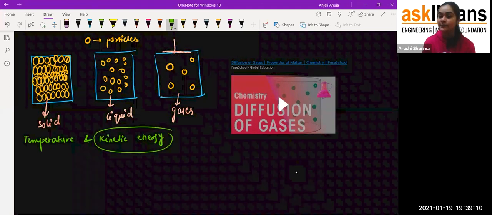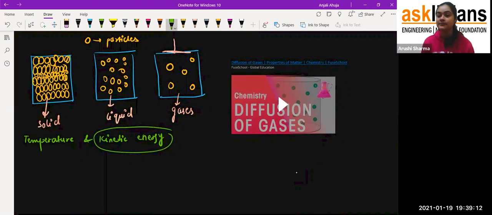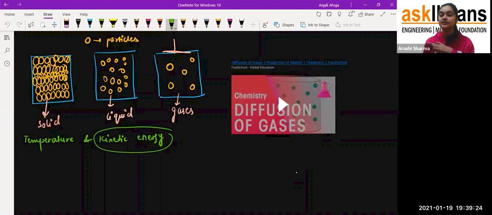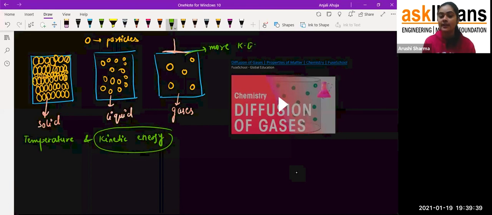Kinetic energy is that type of energy which develops when something is in motion. When something is moving, we call that energy kinetic energy. So if I ask you which of these has more kinetic energy, you'll say, ma'am, maybe gases. Why? Because, students, the particles of gases are always moving. So they will have more kinetic energy.